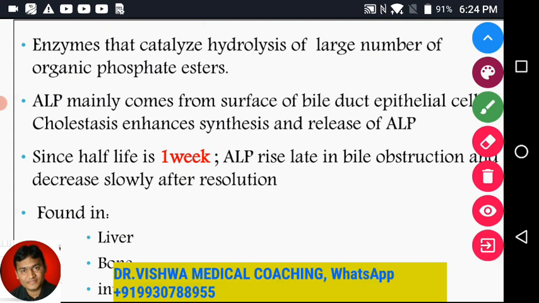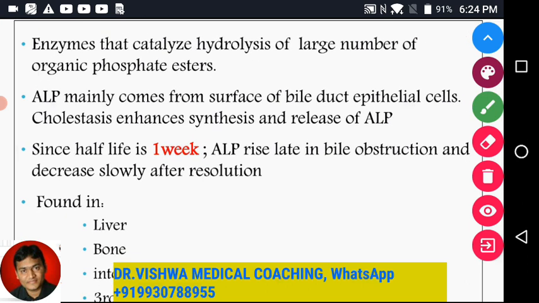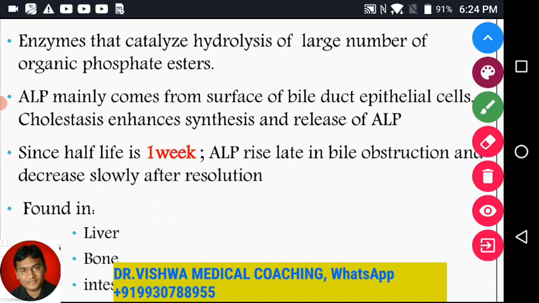We also have the other enzyme coming up. There are 4 enzymes important. Gamma glutamyl transpeptidase, that is also a very important enzyme, rarely discussed, but we'll be going through the slides, where we're going to be interpreting it properly. So let's come to alkaline phosphatase, the enzyme that catalyzes the hydrolysis of a large number of organic phosphate esters.